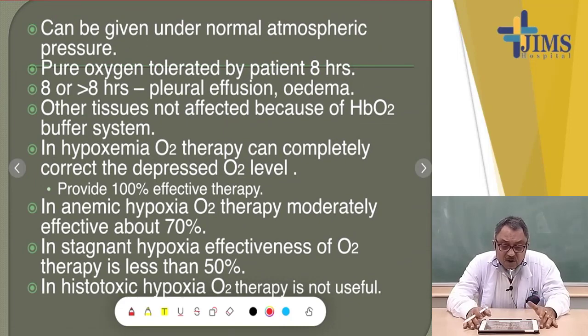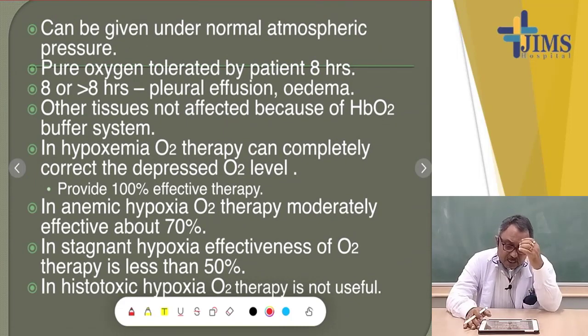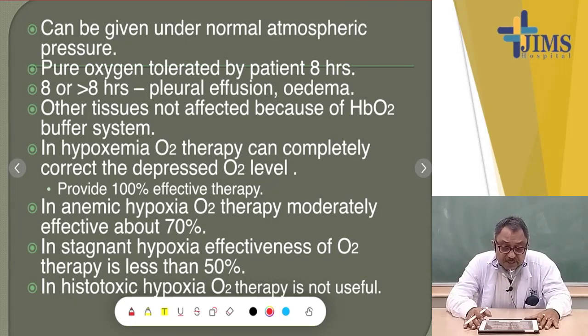This can be given under normal atmospheric pressure. Pure oxygen can be tolerated by patients for 8 hours maximum. With 8 or more than 8 hours, pleural effusion and edema can occur. Other tissues are not affected because of the HbO2 buffer system.